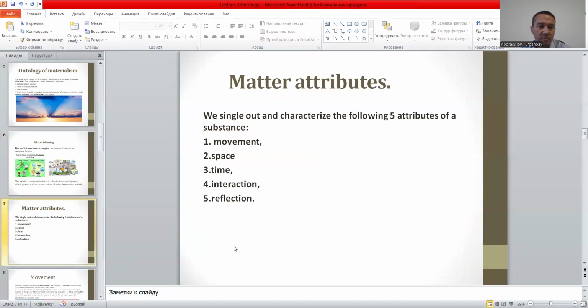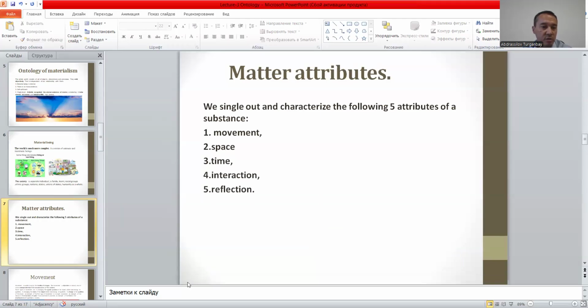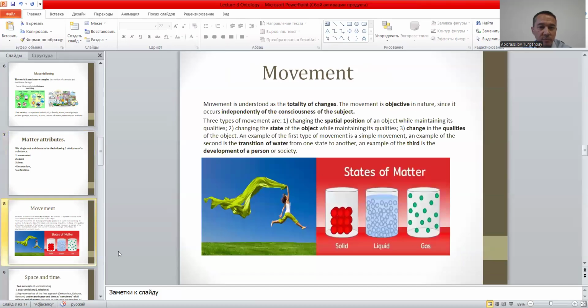So there are matter attributes. Right now, I singled out and characterized the following five attributes of a substance. The first one is movement. Second, space. Third, time. Then come interaction and reflection. These are the matter attributes.